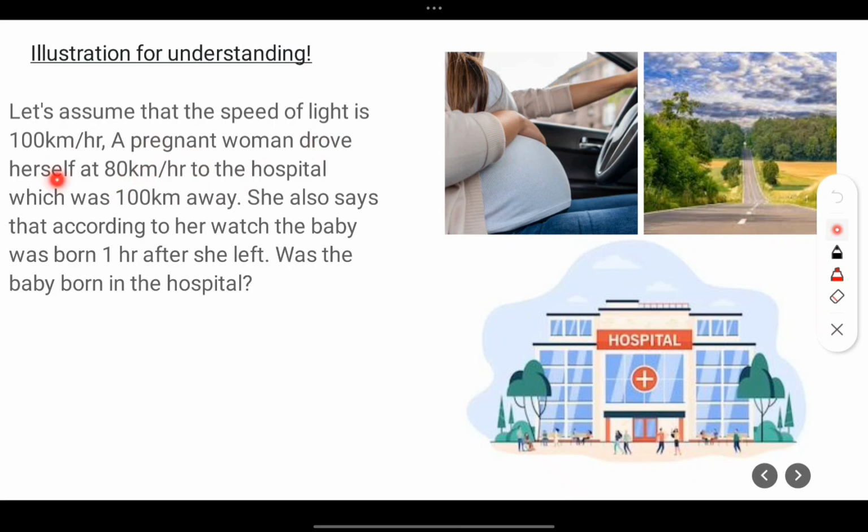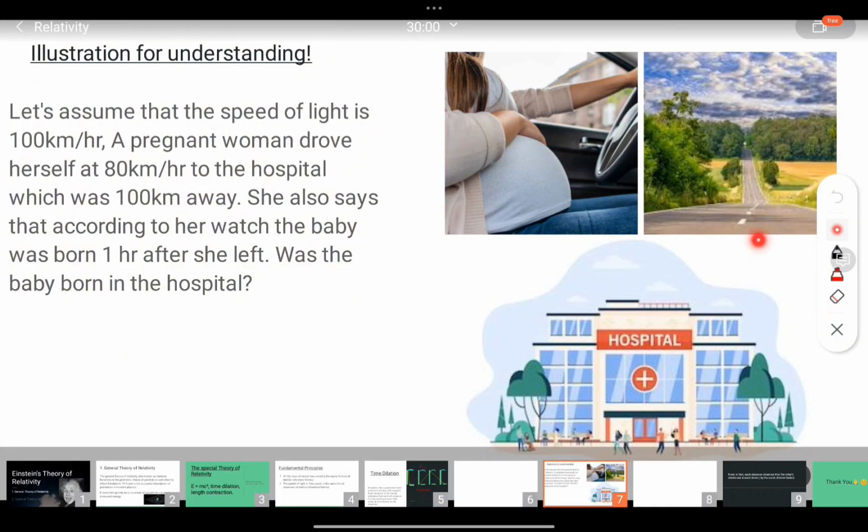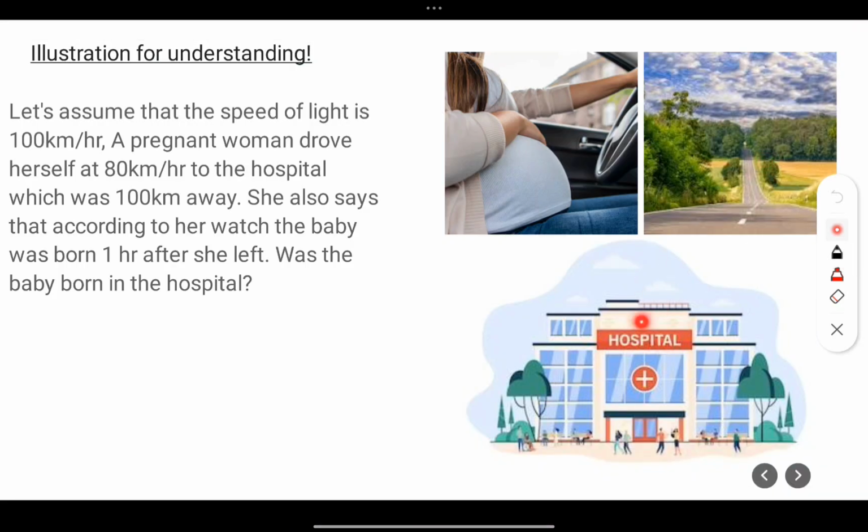Now a pregnant woman drove herself at 80 km per hour to the hospital. She is driving at this speed, and the hospital is 100 km away. So this distance is 100 km to reach the hospital. Now she also says that according to her watch, the baby was born 1 hour after she left.